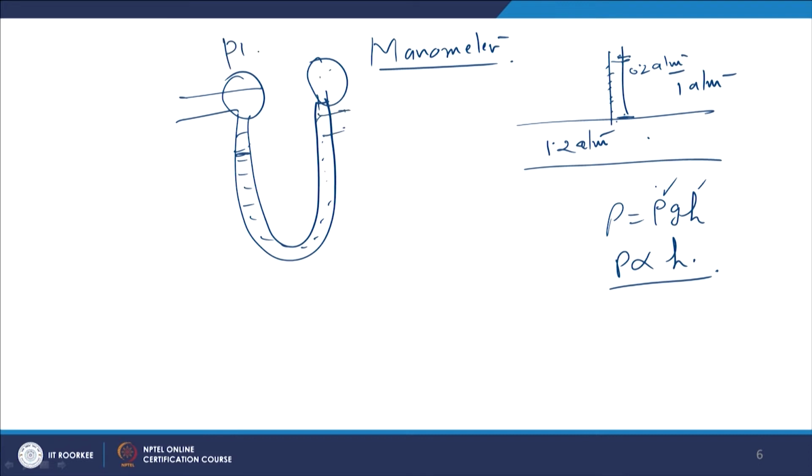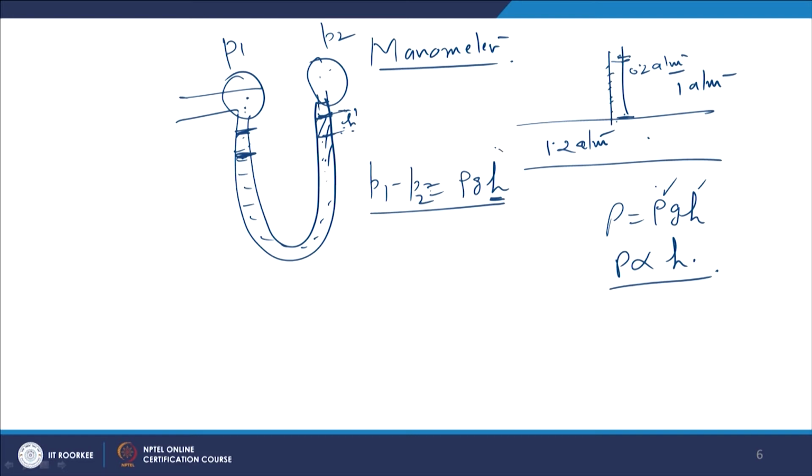So this is, for example, P1, and this is P2. P1 minus P2 is going to be equal to rho GH. This is the height, because the pressure is high here, so fluid will lift in this limb, because it has 2 limbs or 2 arms. If the pressure here is high, this level will be lower than this level. So this difference in H will give the difference in pressure between these 2 pipes.